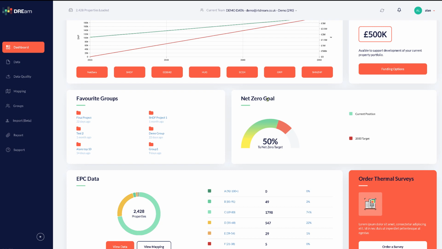Your net zero goal. So this metric shows you how far through your properties are to achieving net zero. Our definition of net zero is a SAP score of 86 with an all-electric renewable heating system, all fabric measures carried out, and an electric heating system in place.